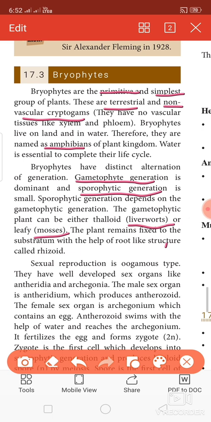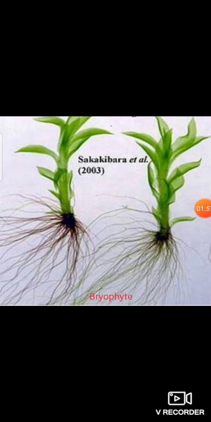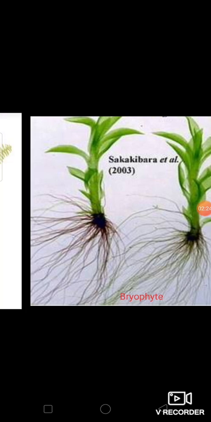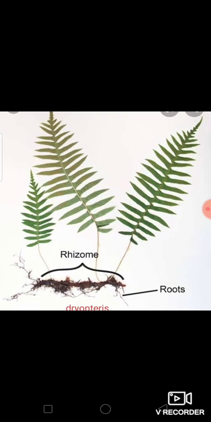The plant remains fixed to the substratum with the help of root like structure called rhizoids. Let's see the structure of rhizoid now. This is a bryophytic plant. See the root like structure. It is not at all a root, it is a root like structure. So this is the speciality of a bryophyte. These roots are known as rhizoids. See in this picture, the root like structure is known as rhizoids.